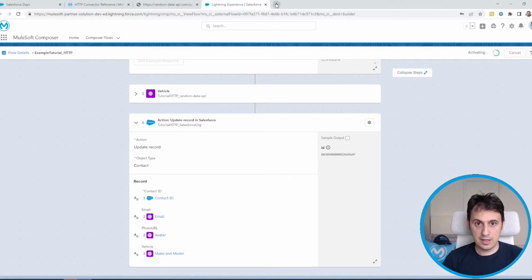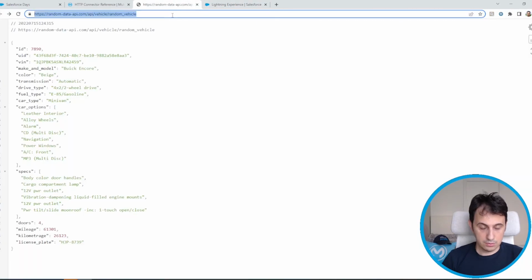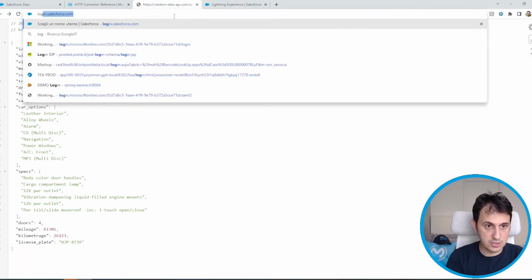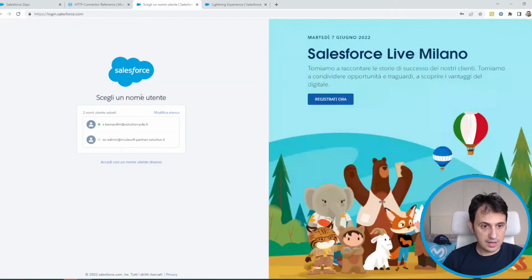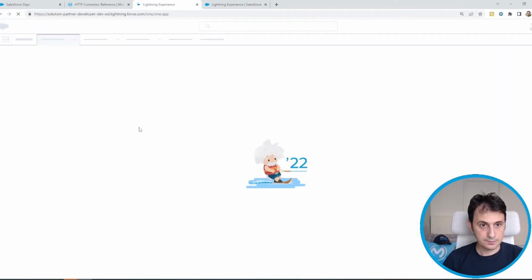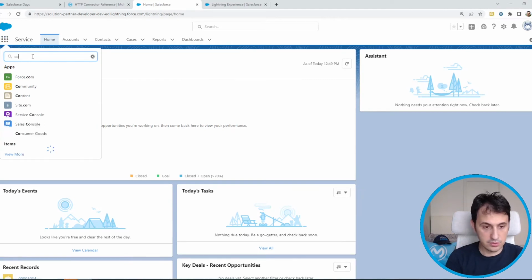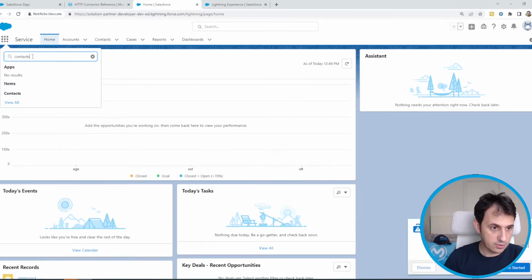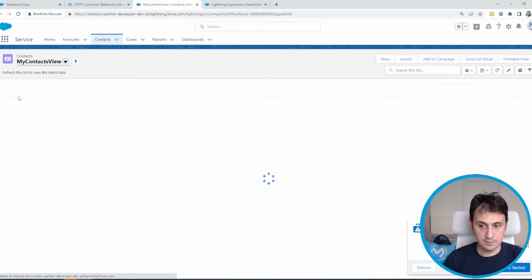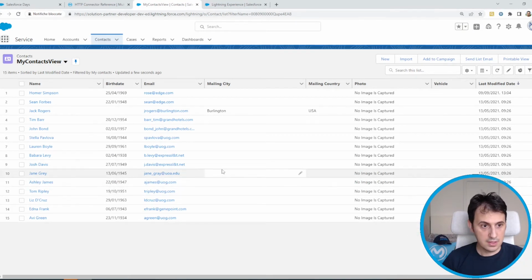In the meanwhile we can go to the Salesforce organization where I can create the contact. I go to contacts to create new contacts. There are already some contacts.